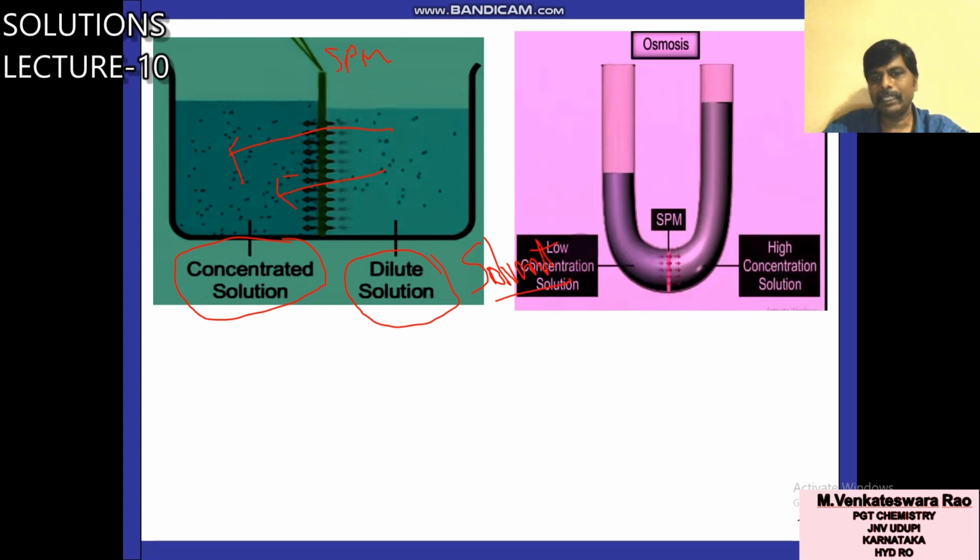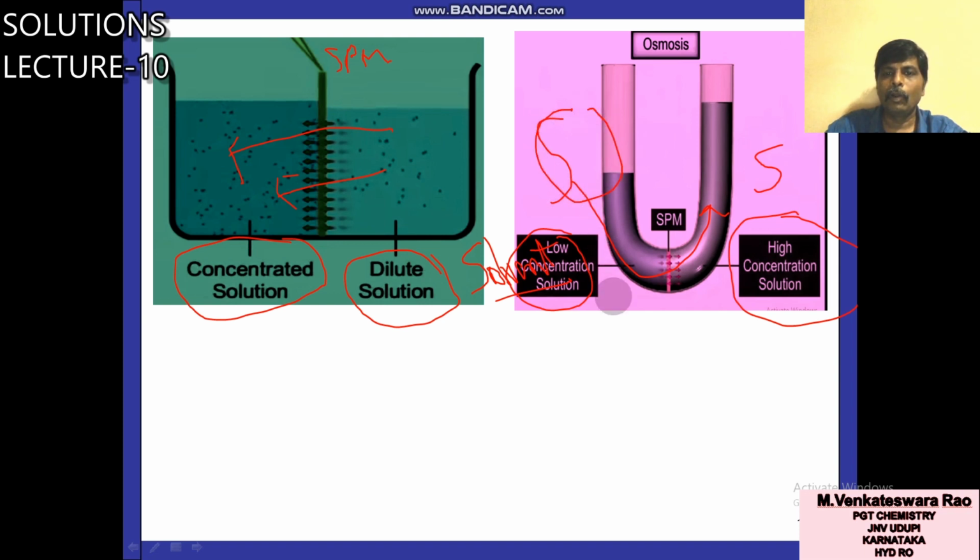One more example you see here: two solutions, with low concentration and with high concentration. In which case is solvent more? High concentration means solute is more, low concentration means solute is less. That means this side solvent is more, this side solvent is less. So it flows from this side to this side. Osmosis means flow of solvent from low concentration solution to high concentration solution.